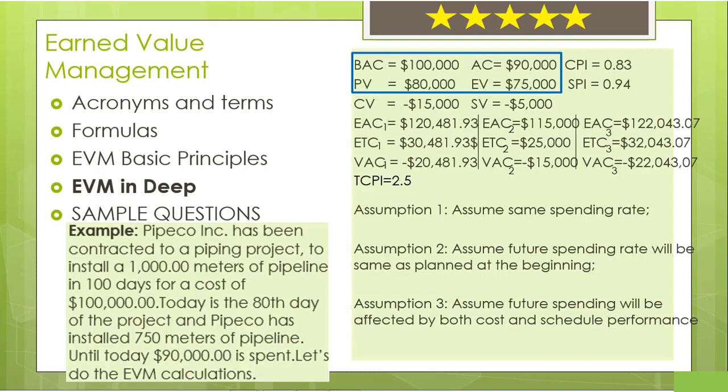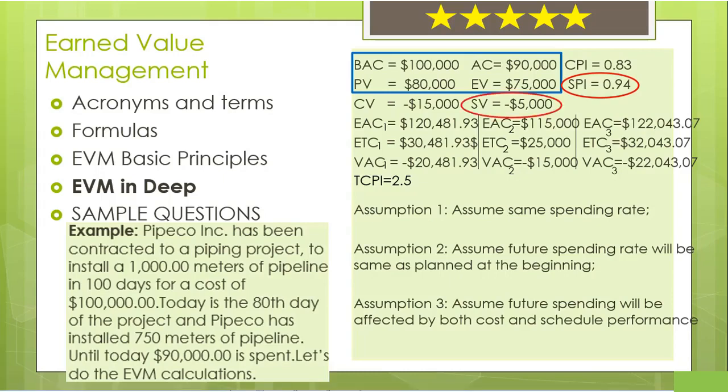PV is the planned value. This result tells us, according to our schedule, we should spend $80,000 until now. EV is the earned value and it says we have installed pipeline and this installed pipeline should cost us $75,000. Since our real cost is $90,000, we can easily say that we are behind the schedule. Since we are behind the schedule, our SPI, the Schedule Performance Index, is less than 1.